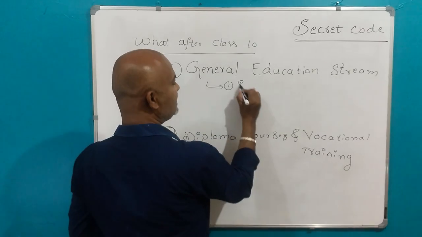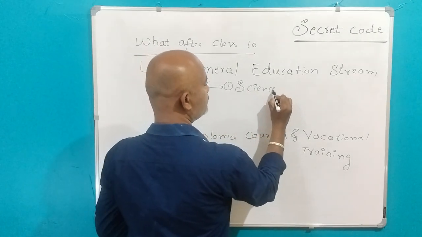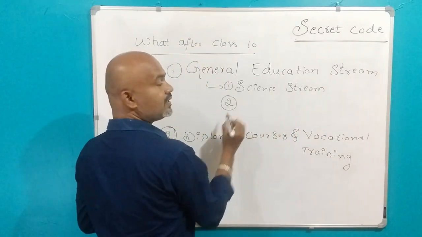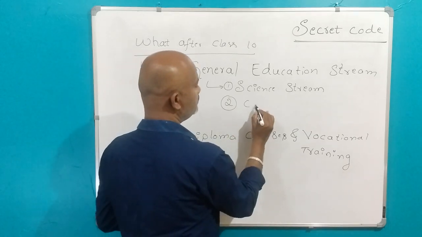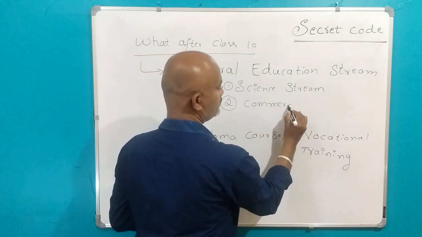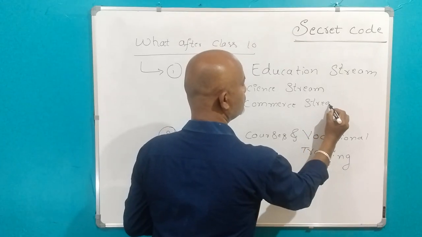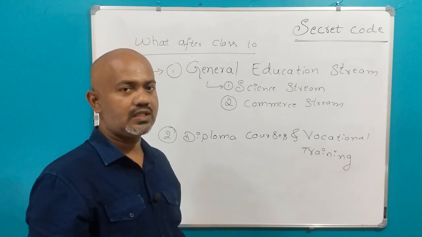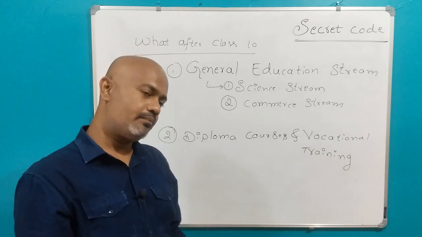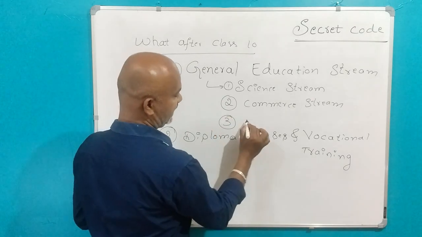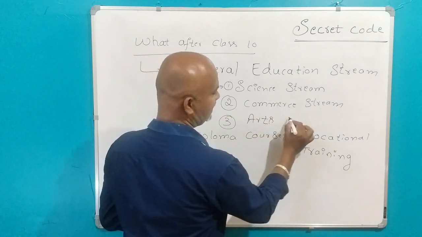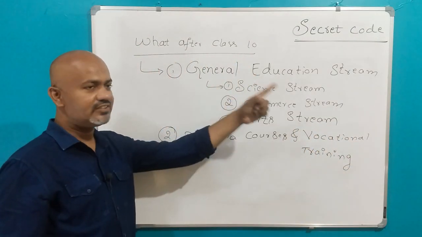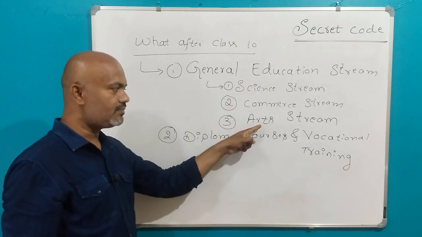Okay, the first is the science stream, the second is the commerce stream, and the third we have the arts stream, or we can call it humanities also. Arts and humanities are the same. Okay, better we will call it the arts stream. So this comes under the first categorization, the general education stream: science stream, commerce stream, arts stream.